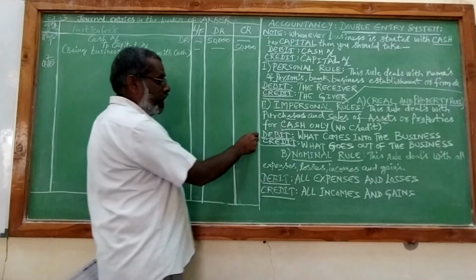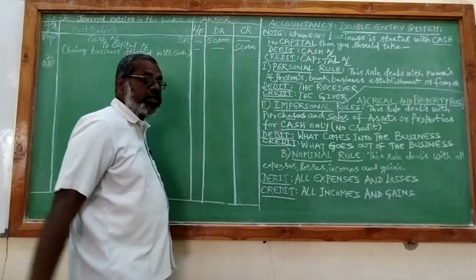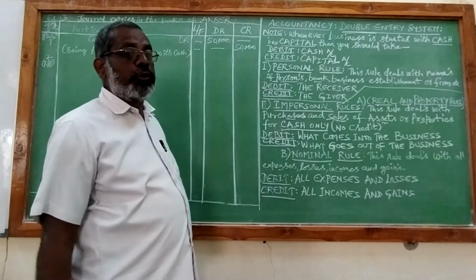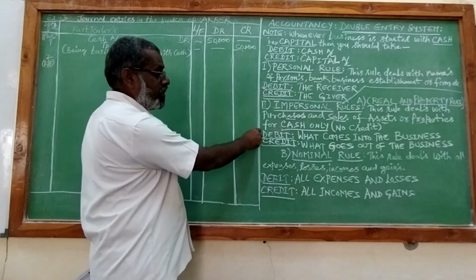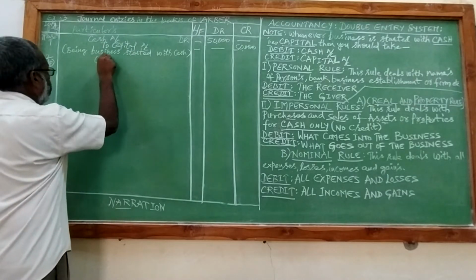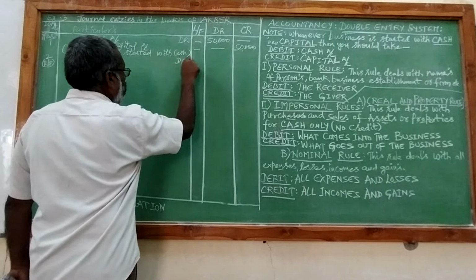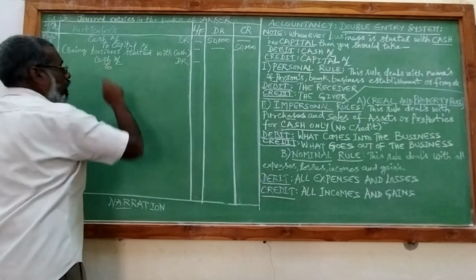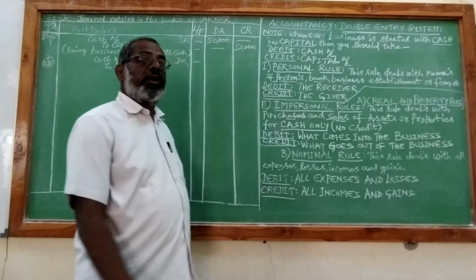For that, the formula is debit what comes into the business, credit what goes out of the business. Cash sales means, already I told you, goods sold for cash. So what is coming into the business? Cash is coming into the business. And what is going out of the business when you are selling goods for cash?